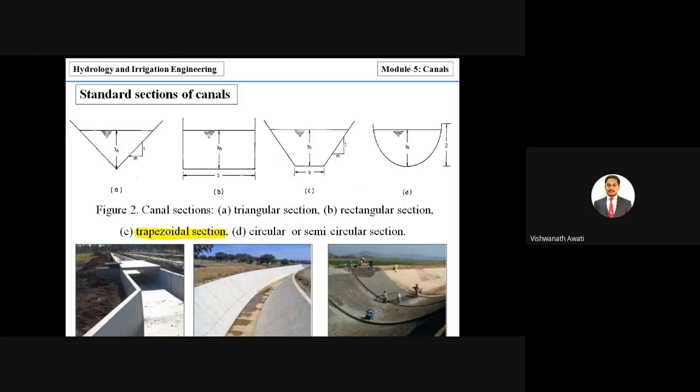This one is an example of a semicircular canal, this one is a trapezoidal canal, and this one is a rectangular canal. These are the standard sections of the canal. Some other examples are triangular, rectangular, trapezoidal, circular or semicircular sections. Section means the shape of the canals.